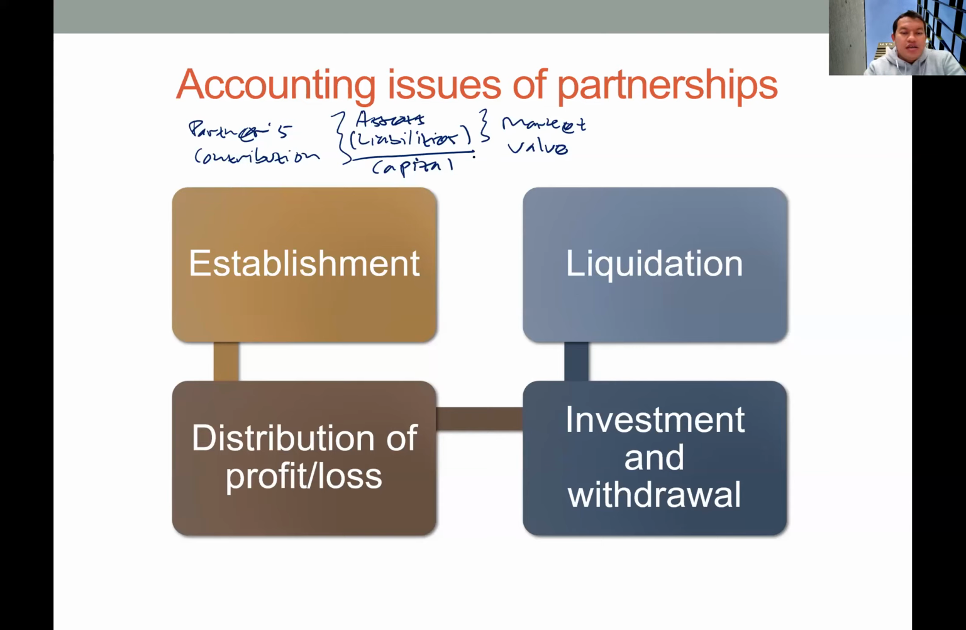Okay, and then the second stage is the distribution of profit or loss. First, we need to check how the partners want to distribute the profit or loss, what arrangement or what scheme they want to use to distribute this profit or loss. So we need to check that in the partnership agreement.